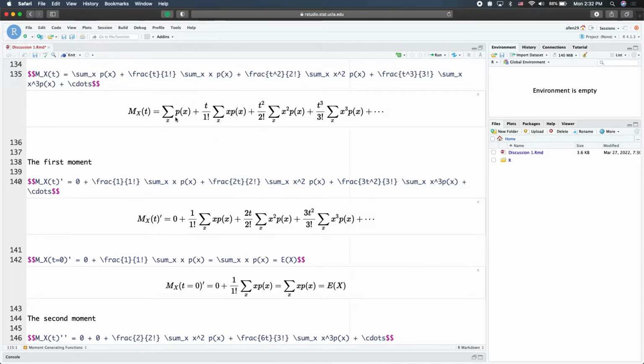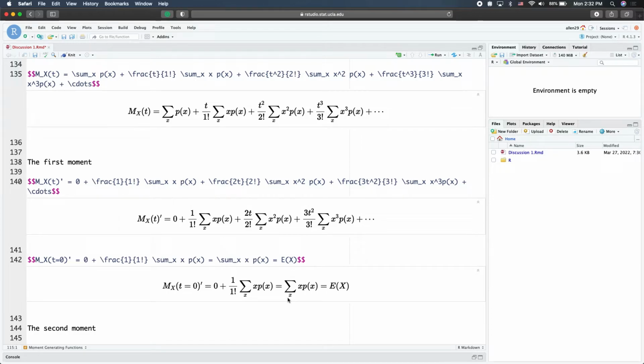Nothing on the first term, it becomes a 0. There's only one t in the numerator, and it will be like that. T squared will just be 2t, and then 3t squared. So all the remaining terms will still have a t involved. And next, we let t equal to 0. We can see that it will simplify to this one here. And as we showed at the very beginning, basically this is just the expectation.